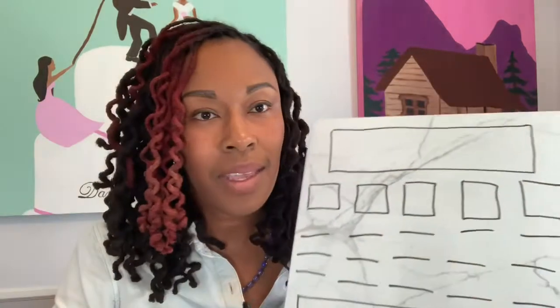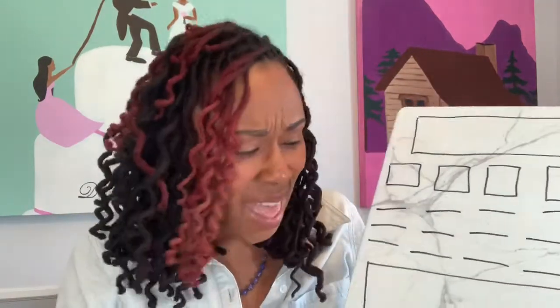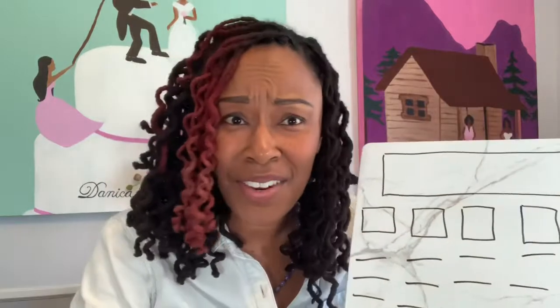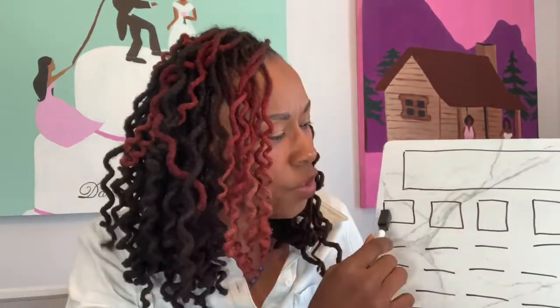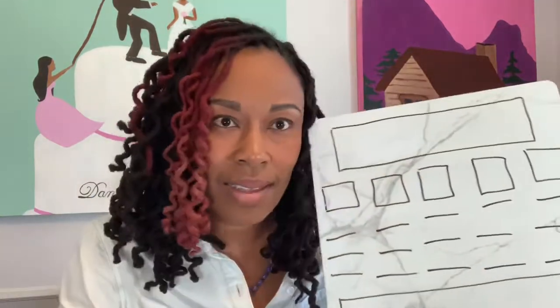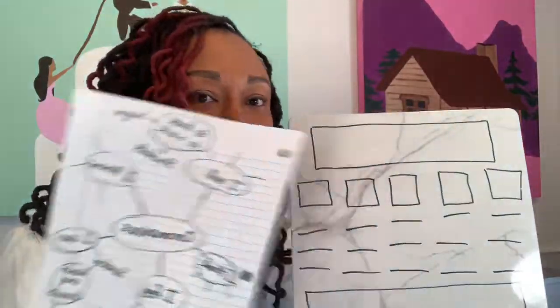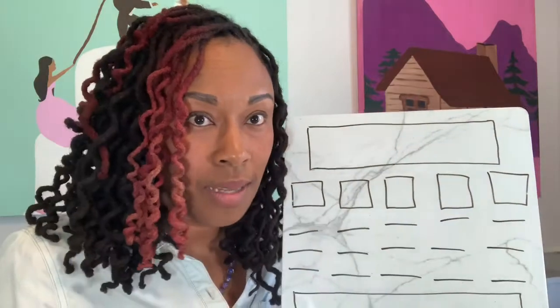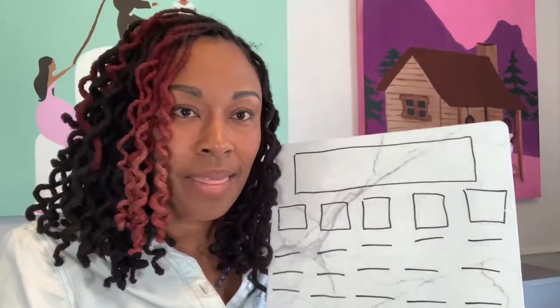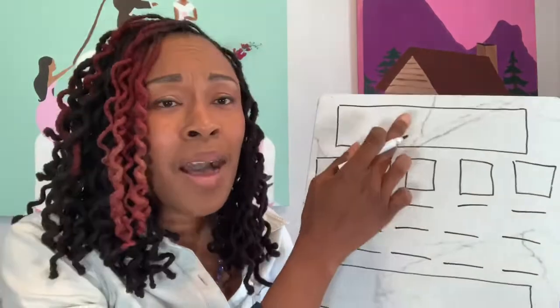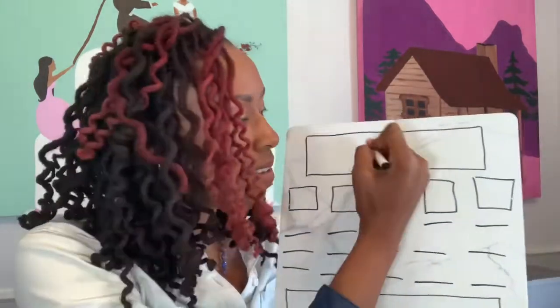For my students who are writing a paragraph, this paragraph is going to have at the very least 1, 2, 3, 4, 5, 6, 7 sentences. We are going to take the information from our middle bubble, which is our topic, and we're going to write that in our first box. My topic box is going to have what? Coronavirus in it.